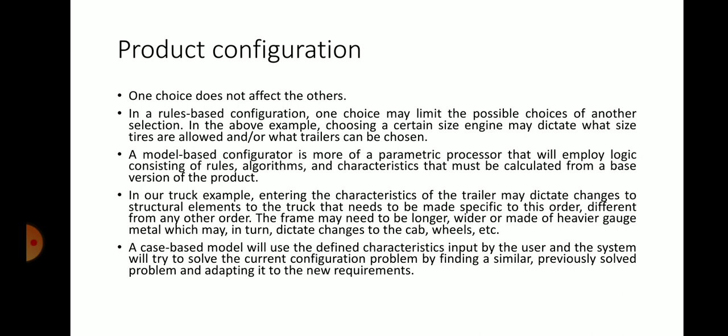The frame may need to be longer, wider or made of heavier gauge metal, which may in turn dictate changes to the cab, wheels, etc. So this is a model based configurator, and you may change the wheels accordingly and the heavier gauge metal, all those factors.